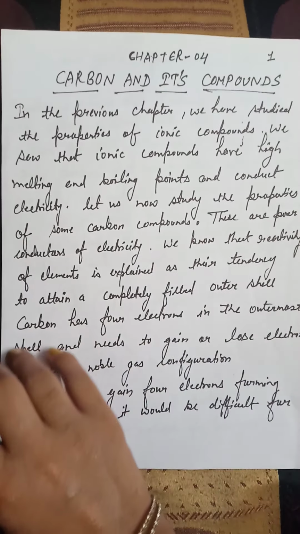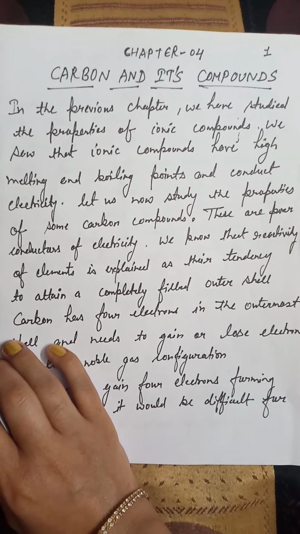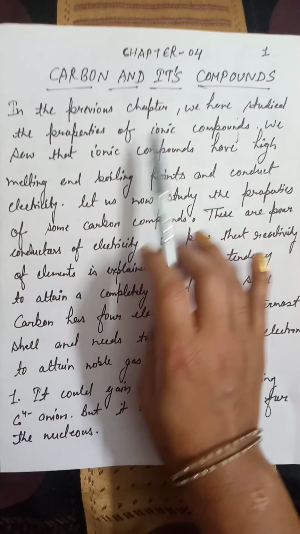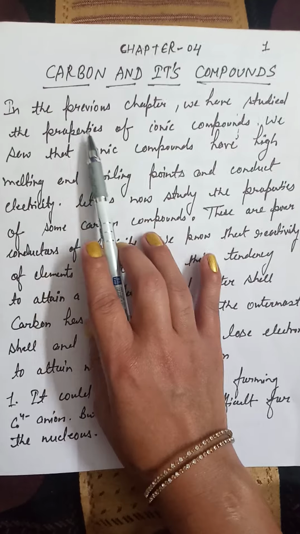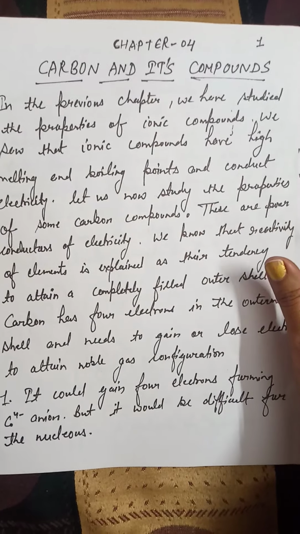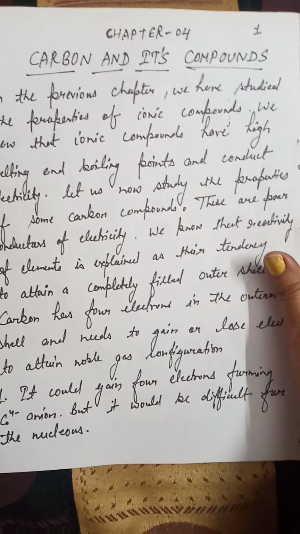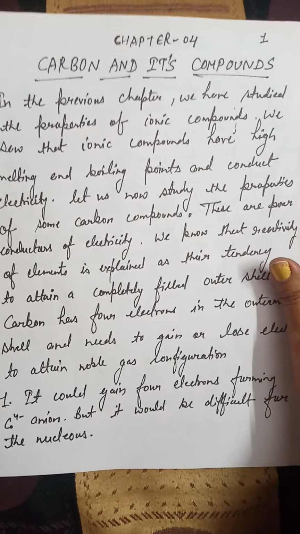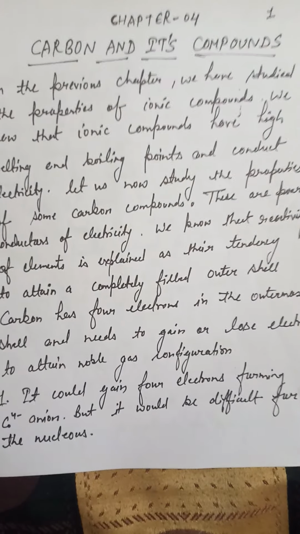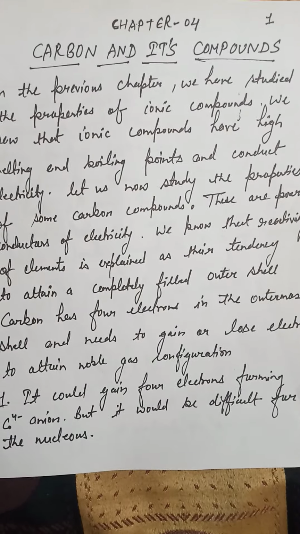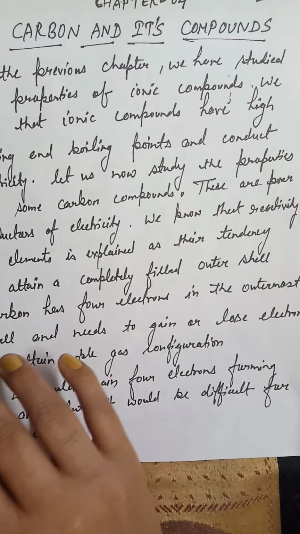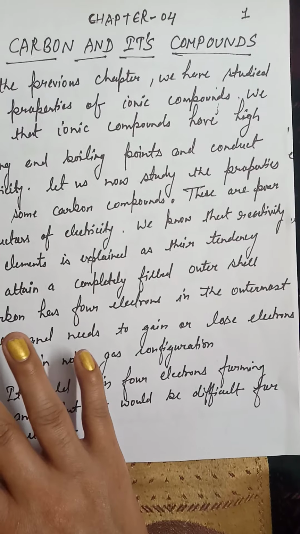Good morning, class. Today we will start chapter 4, that is carbon and its compounds. As in the previous chapter we studied the formation of ionic compounds, we saw that ionic compounds have high melting and boiling points, and they also conduct electricity because of the presence of ions. Ions are the charge carriers, and whenever the ions move they conduct electricity. Do you know that, everybody?